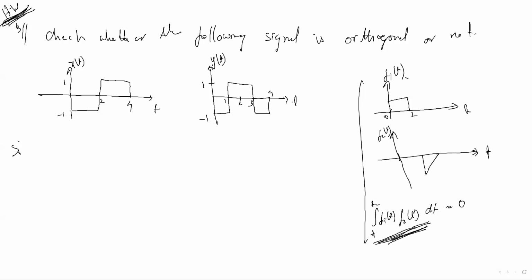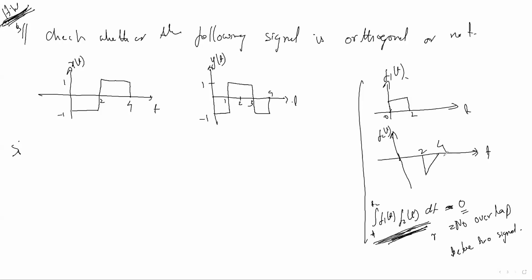Integration t1 to t2 of f1(t) f2(t) dt equal to 0 means there is no overlap between the two signals. This is the concept behind it. In the back of your mind, you should know this integration means there is no overlap between two signals if the overlap is 0. Understood? So can you say what the overlap between these two signals is? Is there any overlapping between these two signals?